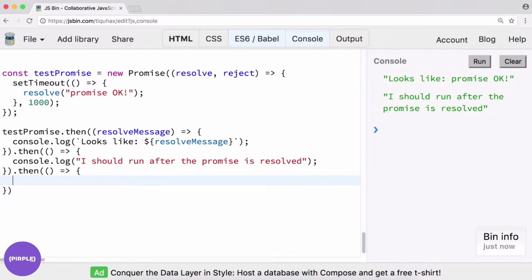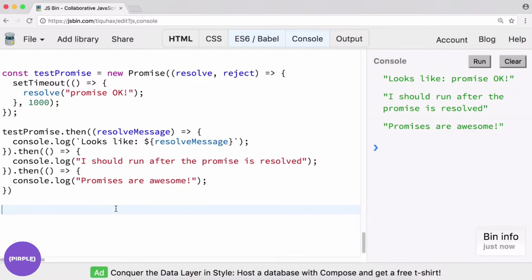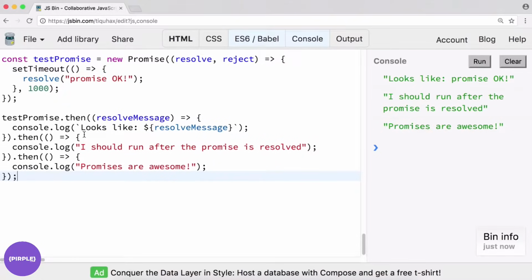So if I do another then statement, console log, promises are awesome. And I spelled it wrong. And let me try that again. Right, so we can chain as many of these together as we need. Pretty good stuff, right? Another neat thing we can do with promises is we can reject the promise.